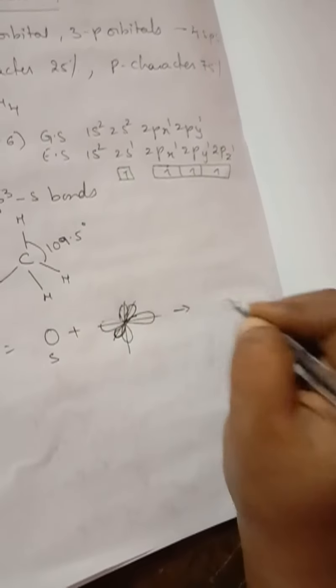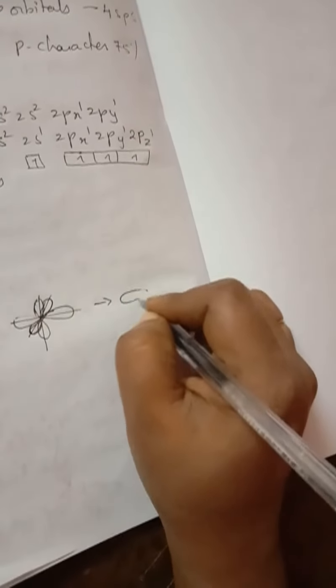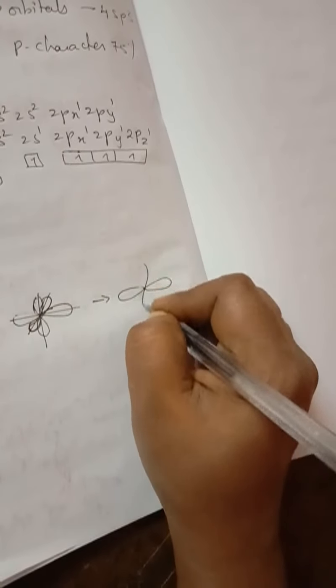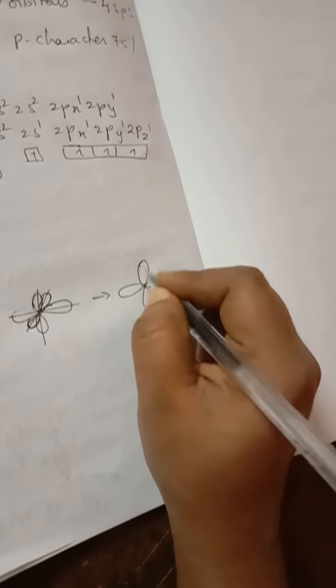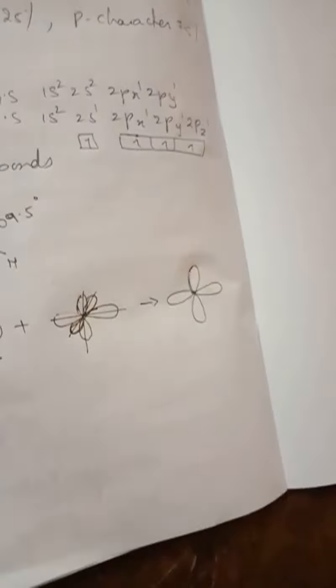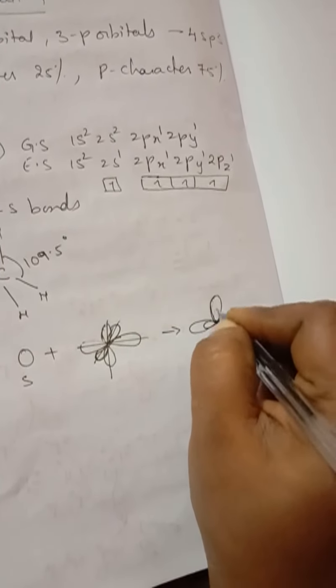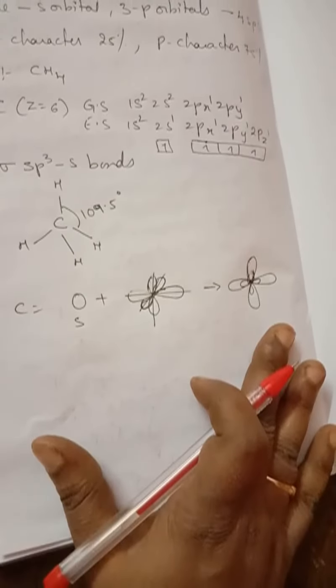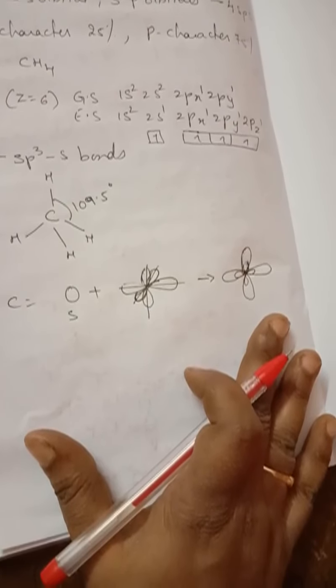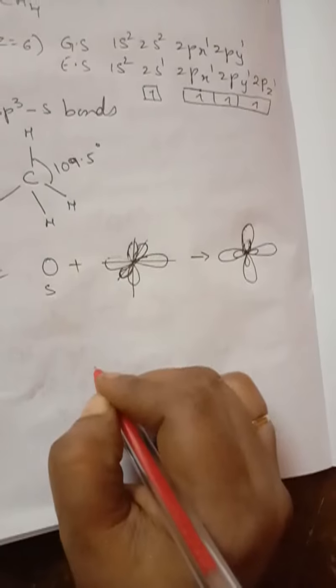So the structure will be like this. If we see, each of the 4 sp3 hybrid orbitals forms a bond with the s orbital of the hydrogen atoms. So then the structure will be like this.